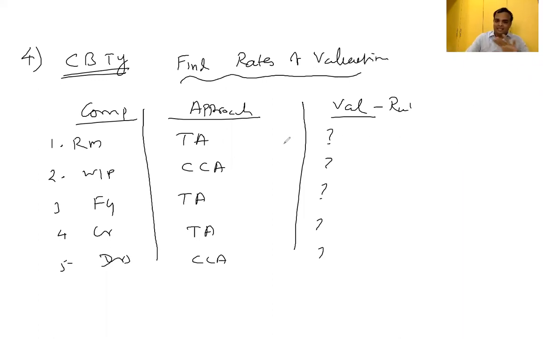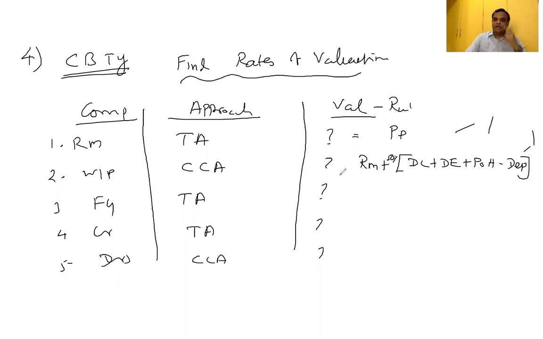So what could be the answer? Same format you have to write. Instead of the question mark, you have to write the answer. Raw material under the total approach, valuation rule based on purchase price, 1 mark. WIP under cash cost approach, valuation: raw material plus 50% of raw material plus 50% of direct labor plus direct expenses, if any, plus production overhead minus depreciation. It carries 1 mark. The valuation rule you have to write.